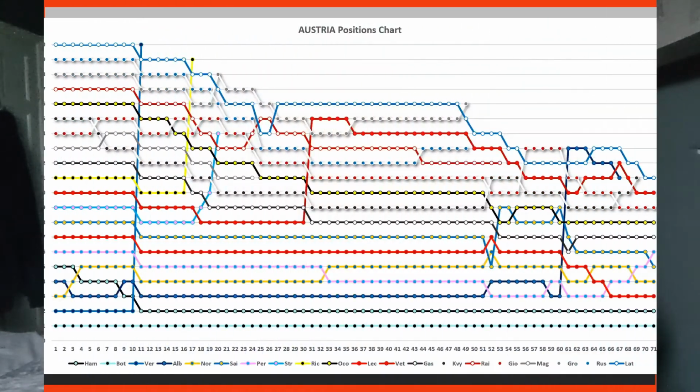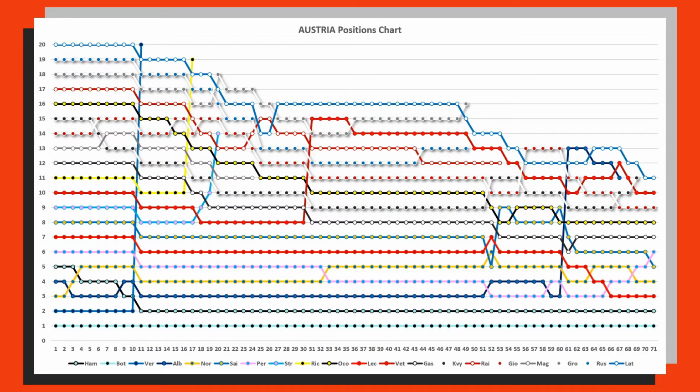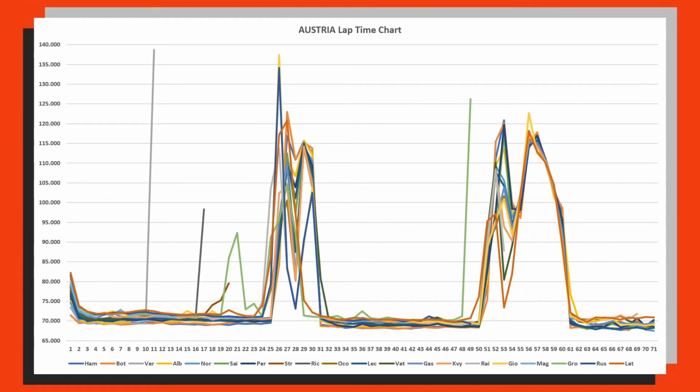But now we will jump on into some race data, and this is what I have worked on quite a lot. So we begin with the positions chart. Now again, if you've watched a few of my videos, positions charts are very common, and this is the one for Austria. Unfortunately, if we look at the far right hand side, it doesn't account for the penalty that pushed Hamilton back to P4 or P5, allowing Lando Norris to secure a podium. This is their on-track finishing positions. However, we can take it a step further and we can look at each lap time chart, and it looks something like this.